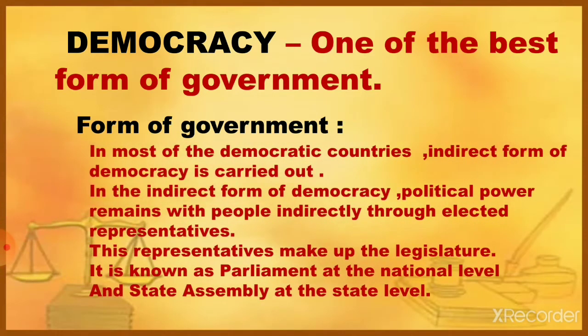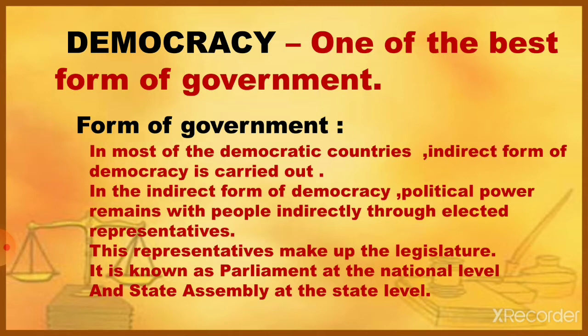In most of the democratic countries, they use the indirect form of democracy. In the indirect form of democracy, political power remains with the people indirectly through the elected representatives. These representatives make up the legislature. It is known as parliament at the national level and state assembly at the state level.